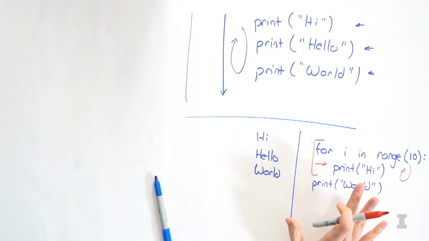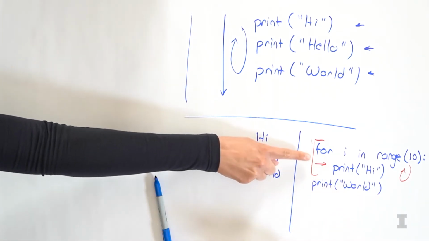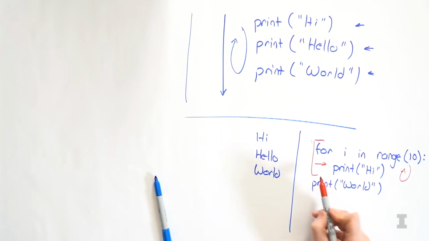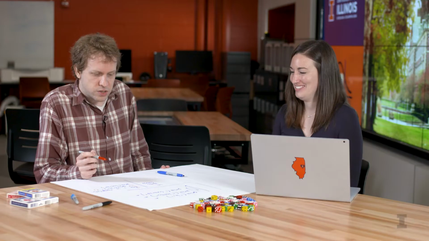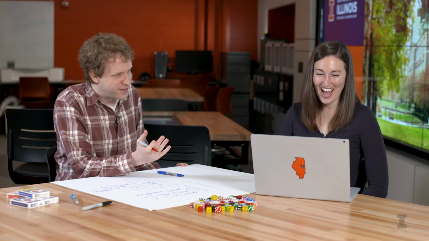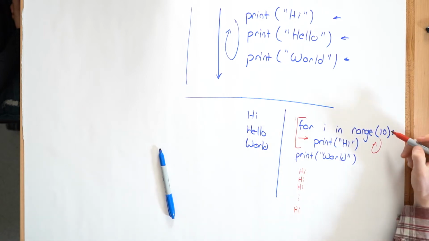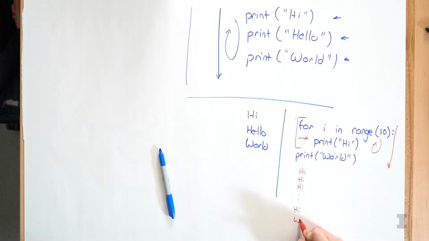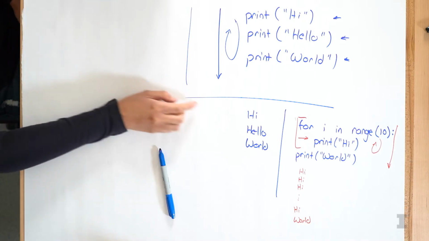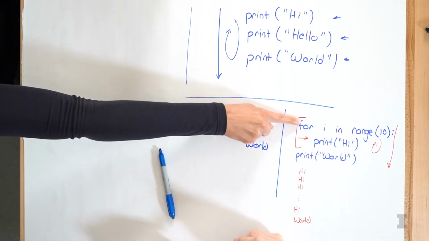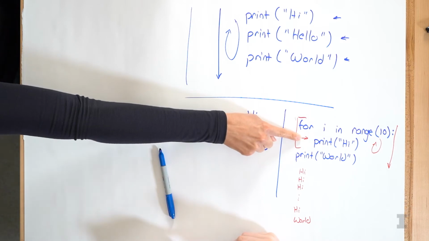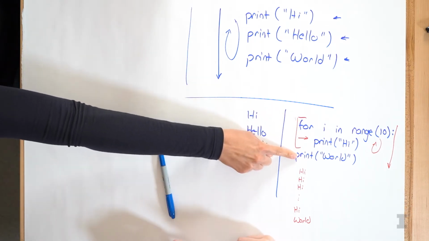finishes this entire block. So this part is not a part of the for loop? Exactly. It's not a part of the for loop because it is not indented. Got it. So Carly, you've got Python up right there. Yeah, I just typed up all this code, and that is exactly what happened. I have 10 highs and 1 world. So we see a total of 10 highs, and at the very end, again running from top to bottom, we see world. So you're controlling the flow of this program by having it do the hi 10 times, going back and forth, and then doing the world.